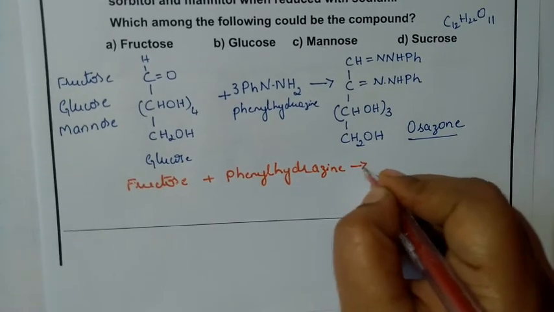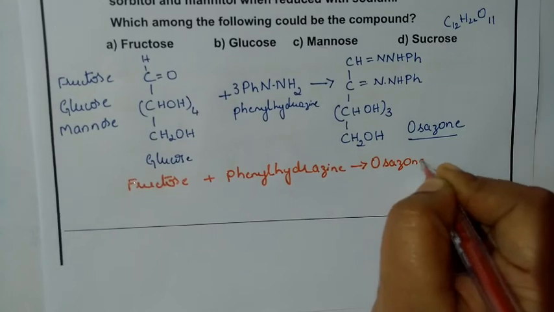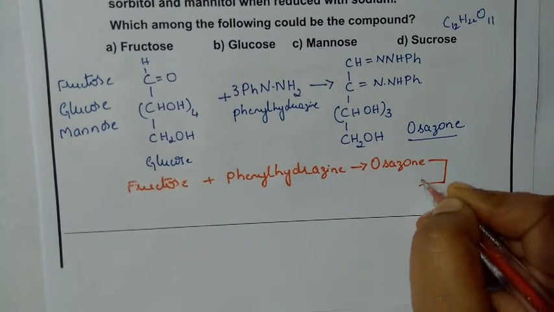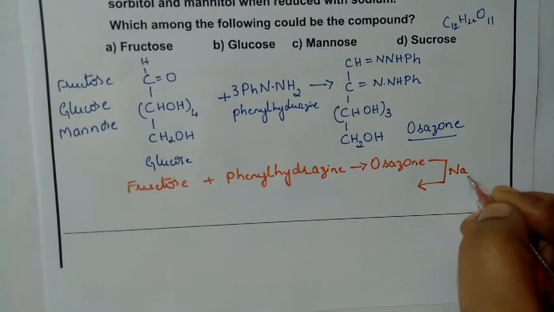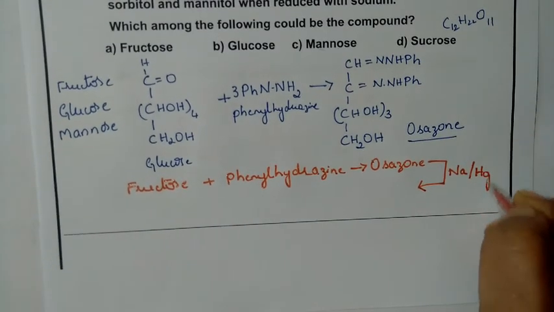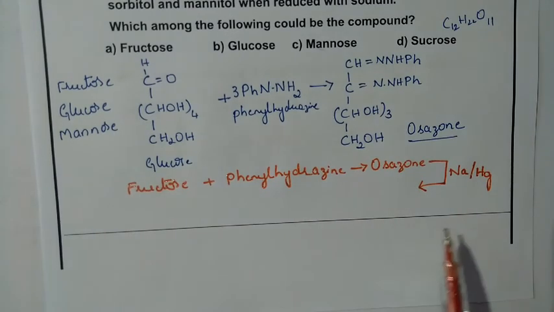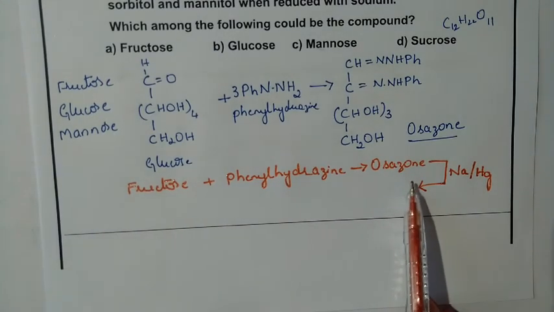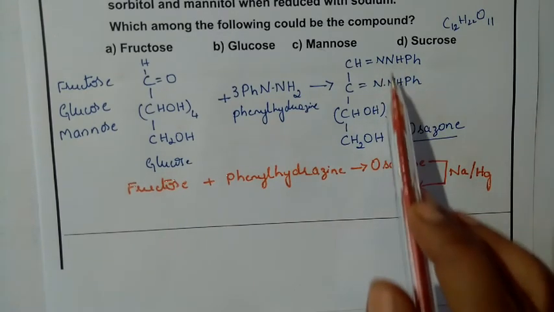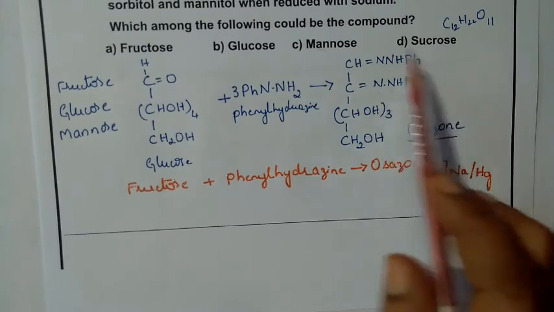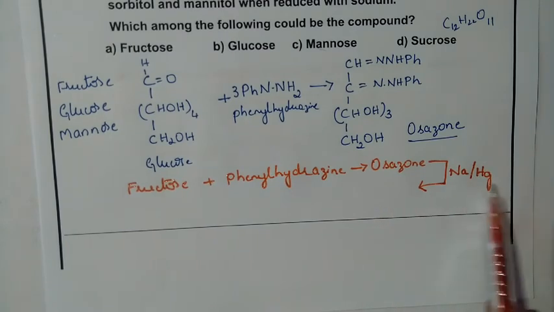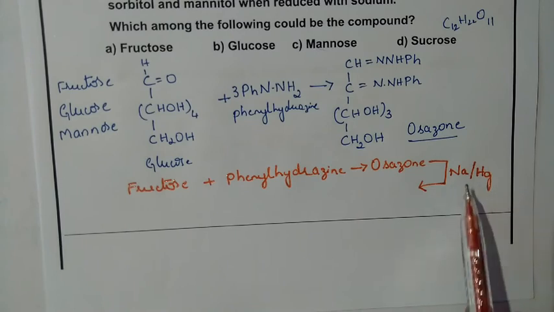Phenylhydrazine gives rise to osazone. And that osazone, I'll write it down, if it is being treated with sodium amalgam, a reduction is going to take place. The osazone will be reduced, and it is a polyhydroxy compound. Here it was with the osazone, and this entire thing will be converted into hydroxy groups. That is what the reduction does, with sodium amalgam as the reducing agent.